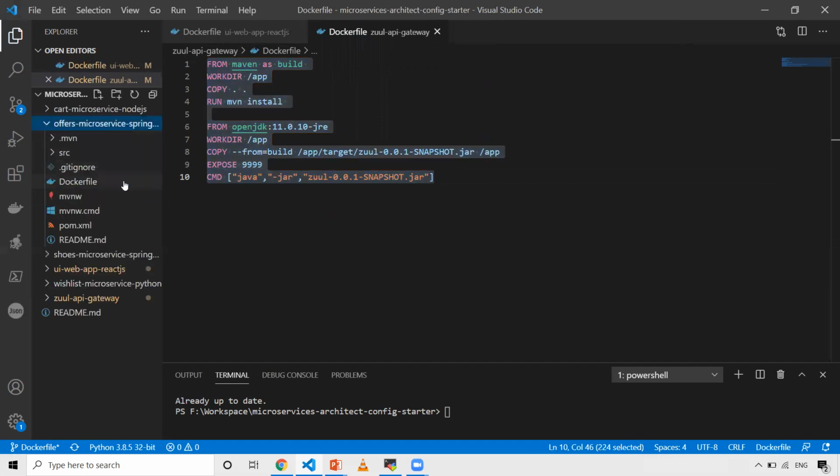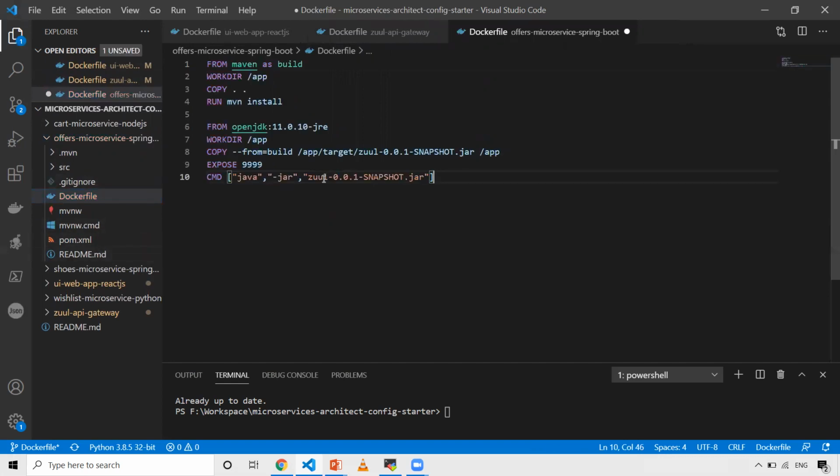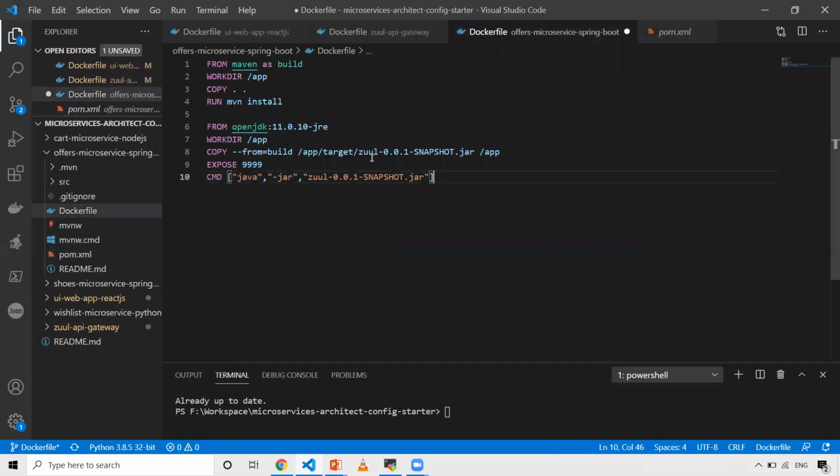Let's go to offers first. You can see the pom.xml is there, so that means our build tool is Maven. Now let's go to pom.xml. You can see the version is the same and only the artifact ID we need to change. In my case, it is not Zool; it should be offers. So here also let me update it. Let's save it. Everything else will be the same.